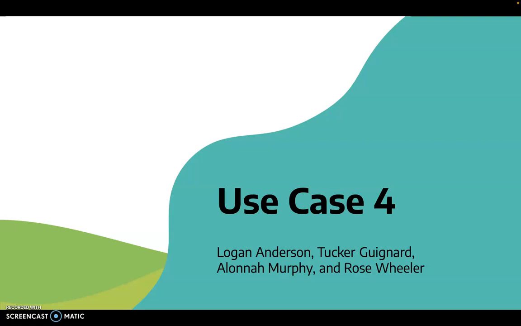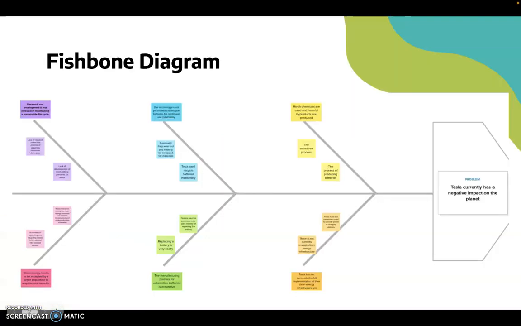I am a member of Group 2, and this is our use case 4. So we were instructed to choose one of our questions and form a statement out of it and use a fishbone diagram to get to the cause of our issues.